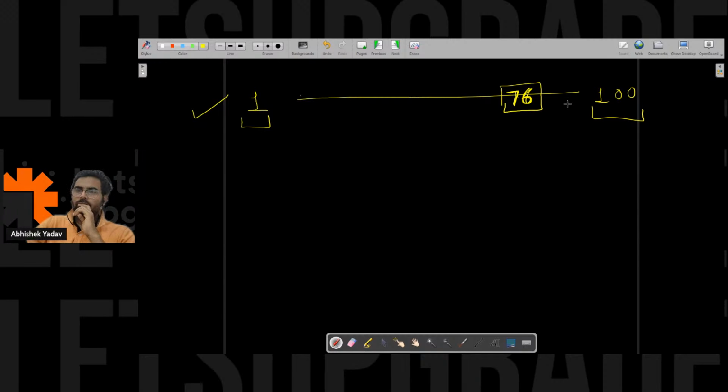So here you got a number that is 76, and here you don't have to guess the number. Here you have to write a program to check whether this number, like you have the random number, right?